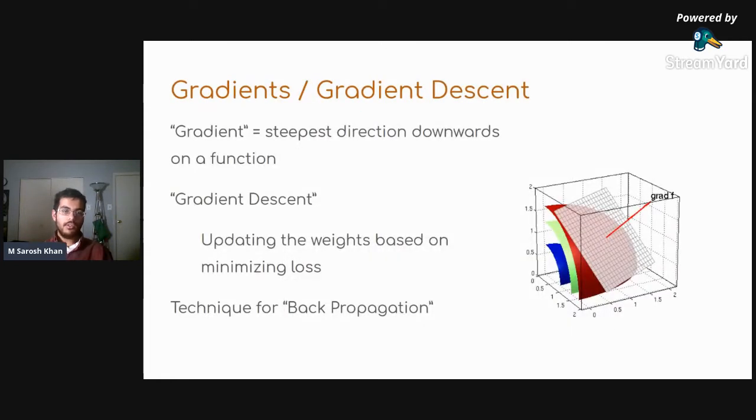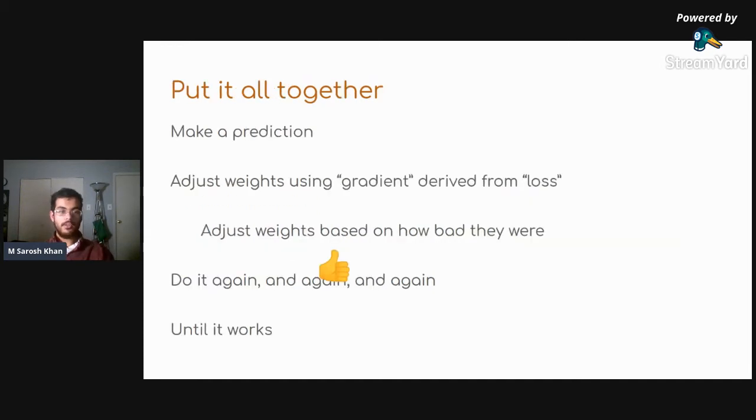This is actually called a gradient. But this is beyond the elements of programming that we'd like to highlight. If you'd like to know more about this, we can point you to some sources, and you can always ask us. But for now, we would like to move on to a code demo. Before we see that, remember, we're making predictions. We're adjusting weights using a gradient derived from a loss function, then doing that again and again until it works.